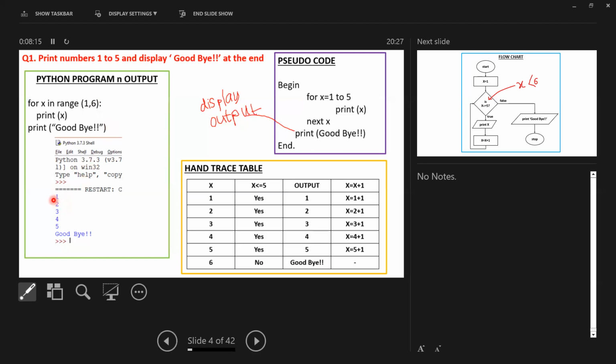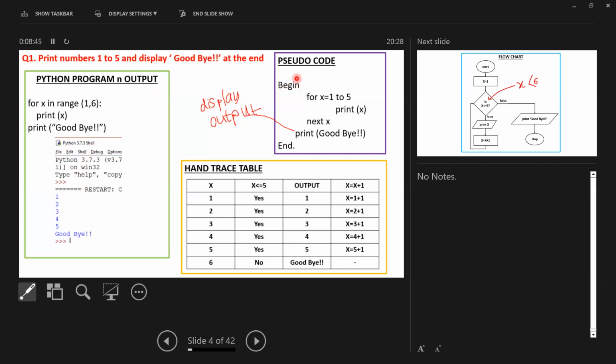Once I execute it, I will get the answer 1, 2, 3, 4, 5. Then goodbye at the end. So why did I give 6? We can't get number 5 if we give number 5. If I give the number 5 here, I will get the output only from 1 to 4. So in Python, if we need the last digit, number 5, we have to take the number 6. Okay, so now just look at this and begin.